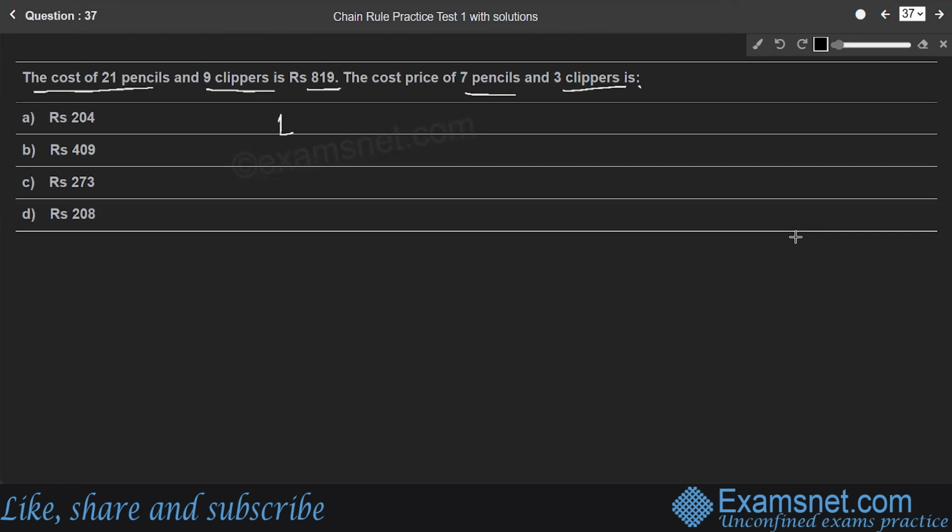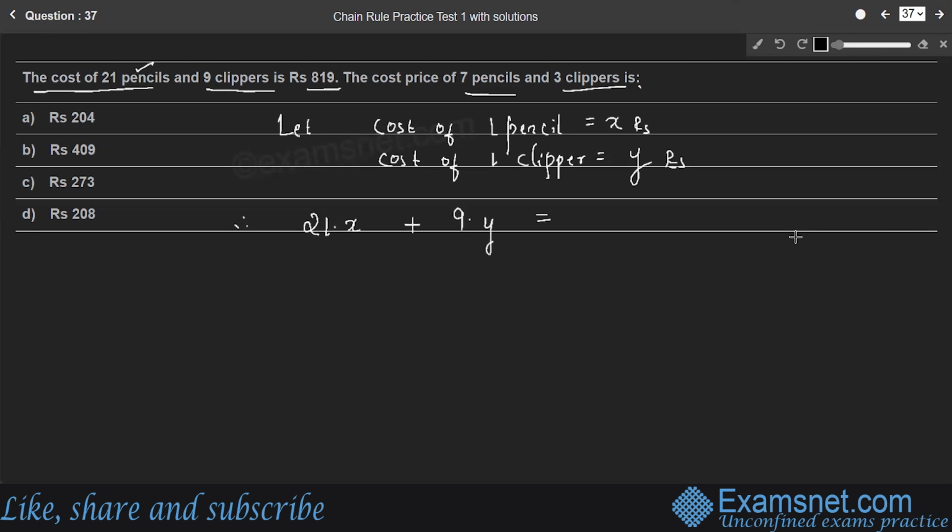So, let the cost of one pencil be X rupees and the cost of one clipper be Y rupees. It is given that 21 pencils and 9 clippers cost 819 rupees. Therefore, 21 into X plus 9 into Y gives you 819 rupees.